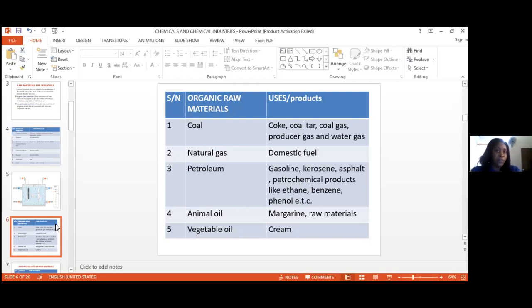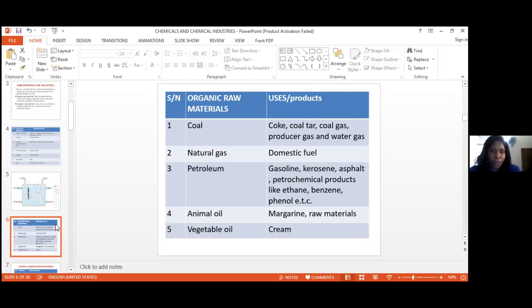Now, the coal is converted into coke, coal tar, coal gas, producer gas, and also water gas. The natural gas is converted into domestic fuel, like the cooking gas that we use in cooking our food. And the petroleum is converted into gasoline, kerosene, asphalt, and petrochemical products such as ethane, benzene, etc. All these are very beneficial to us.